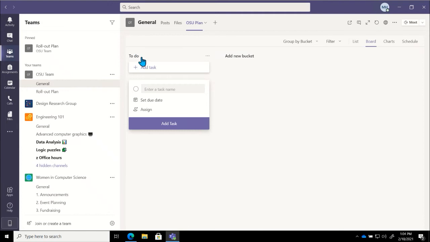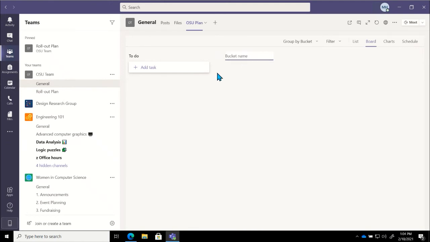And what I have here are different buckets. So I have a To Do bucket. I can go ahead and add other buckets. So if I'd like, I can create one, or we can call this Pending. We can add as many buckets as we would like. And then I can go ahead and add a task to this. And we can have multiple tasks inside of a bucket.